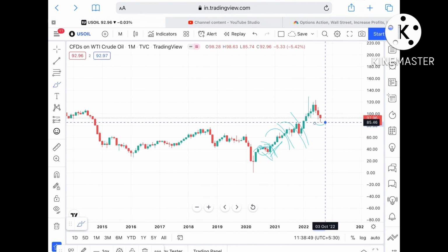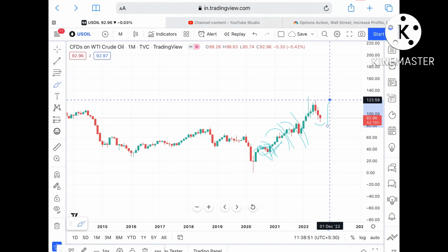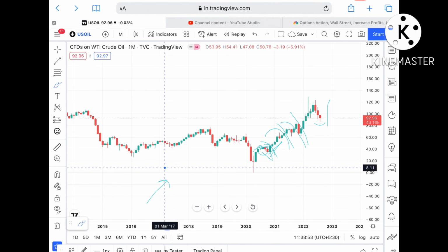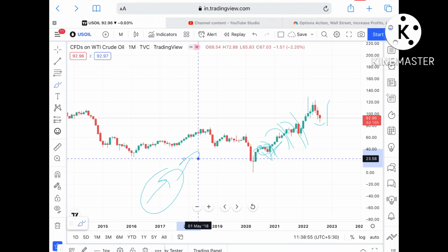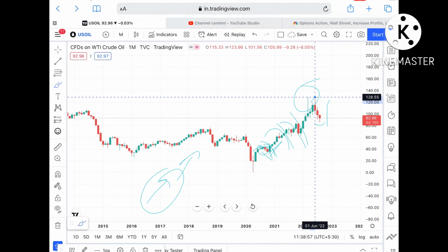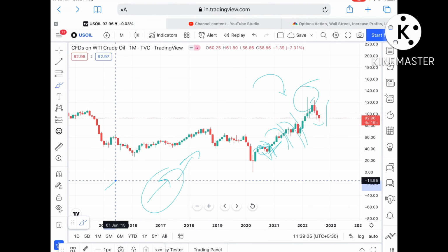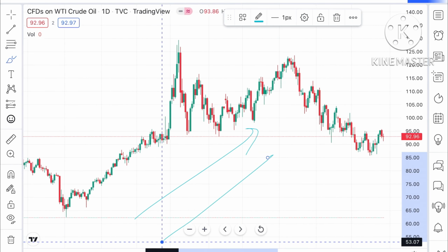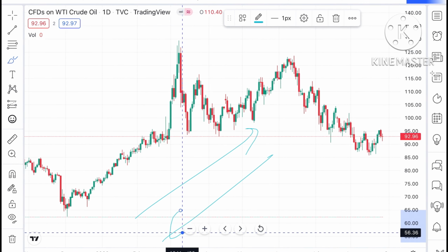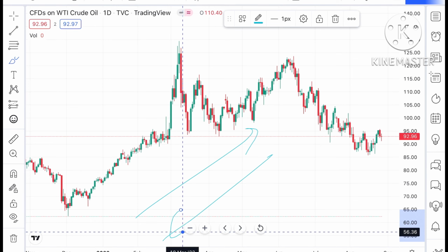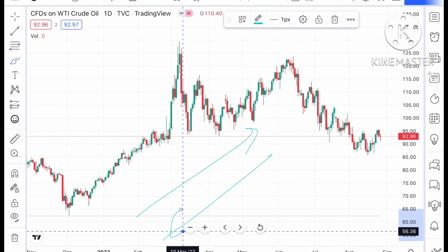So if the price goes above a level of 124, there is a higher probability it can cross this new high of around 130 and make a new high. From there a swing will form and it can go downside. Now understand something, the market will sharply sell only when there is big news, like a pandemic or a war situation.